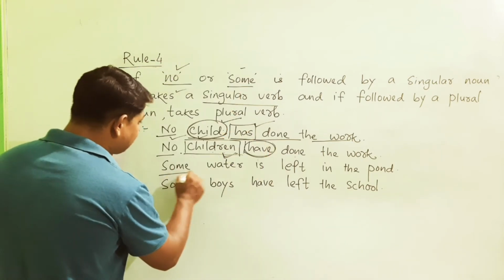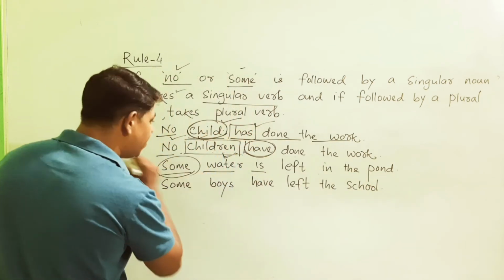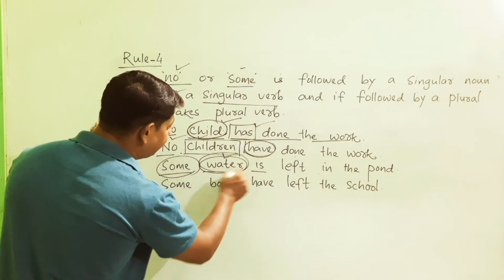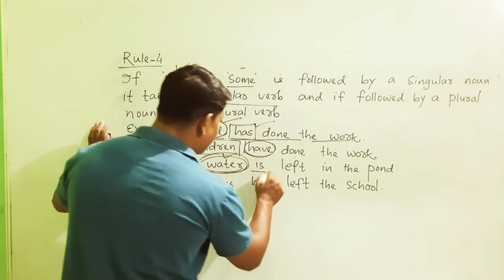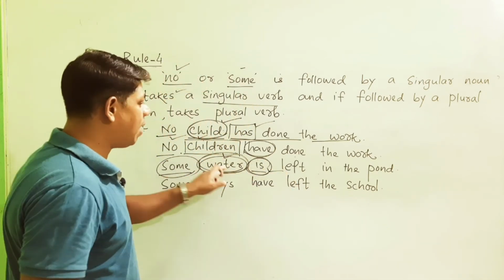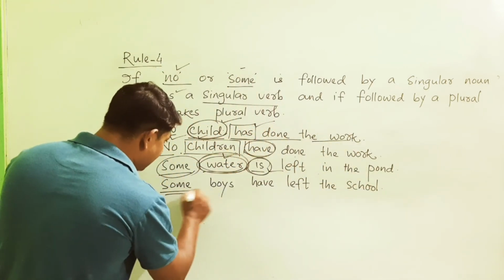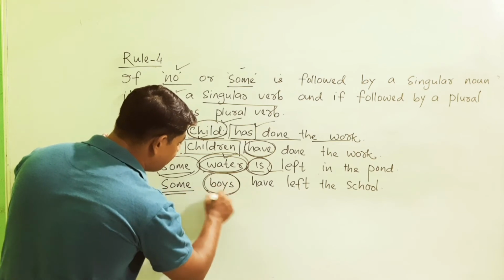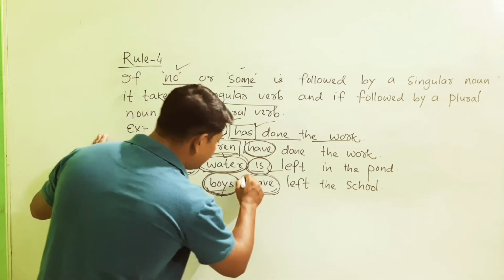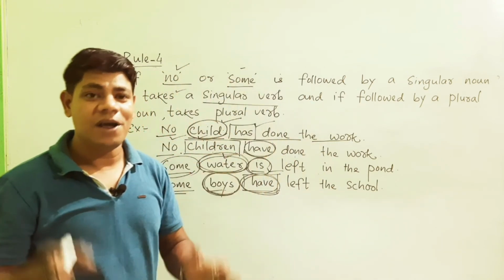Next comes "Some water is left in the pond." Some is followed by water, which is singular, so the verb used is "is". Some water is left in the pond. But in the last one, "some boys", here is the important point: boys is plural, so it carries the plural verb. So this is all about rule number 4.